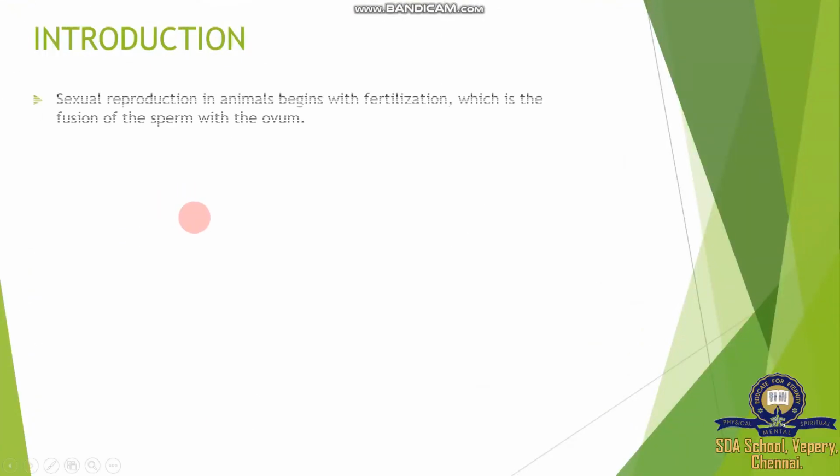Sexual reproduction involves the first process called fertilization. What is fertilization? It is the fusion of male and female gametes, the fusion of the sperm with the ovum. The sperm and the ovum fuse to form a zygote. So sexual reproduction in animals begins with fertilization, which is the fusion of the sperm with the ovum. It is a common process happening in all living creatures.